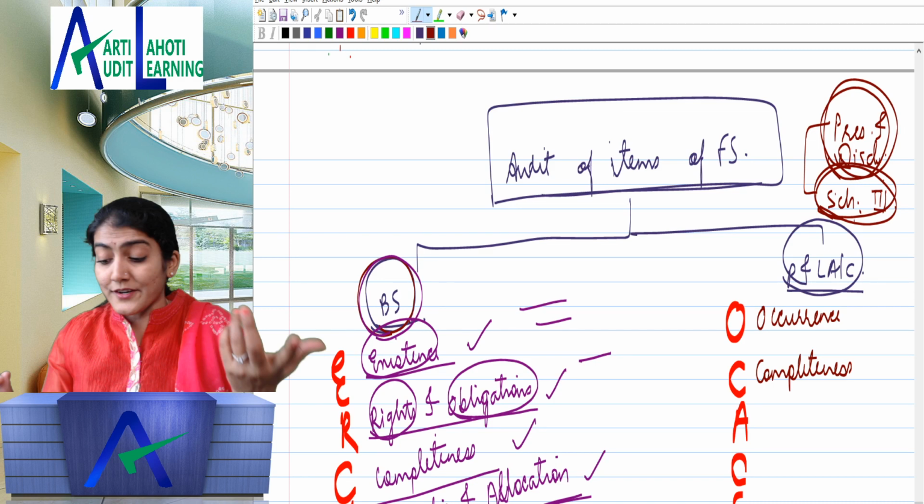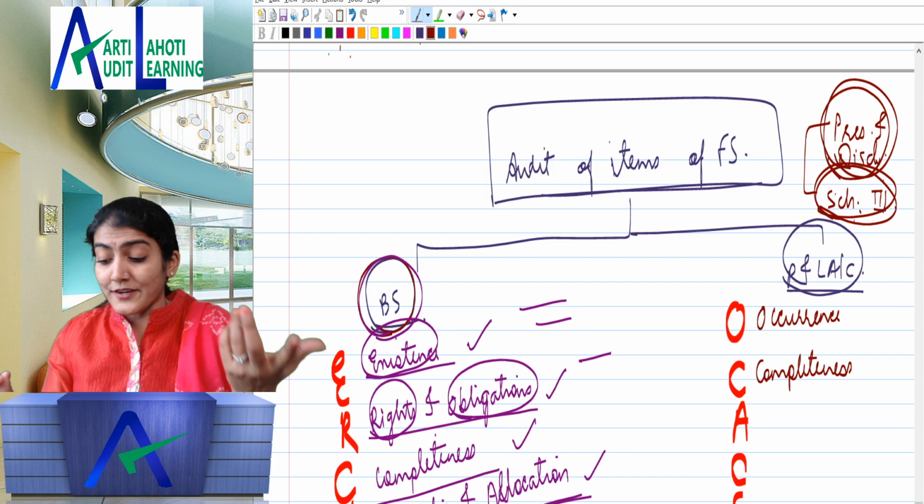So to put it more simply, in a manner in which you can understand, occurrence means whether the transaction which has occurred is related to the entity. Second, whether all the transactions, I'm talking about profit and loss account items, that's why I'm saying transactions and events, have been accounted for, recorded at the correct amount, in the correct period, and in the correct account.